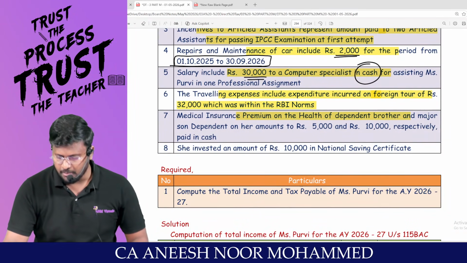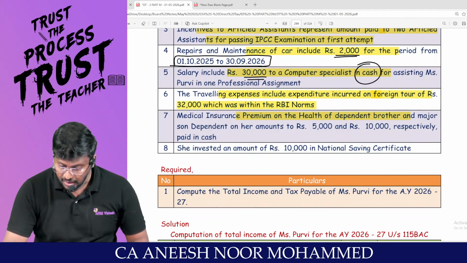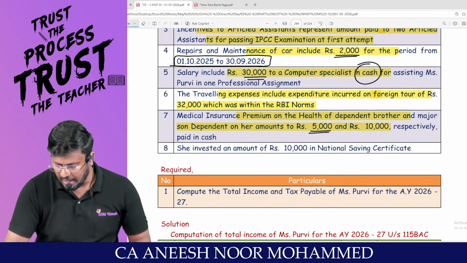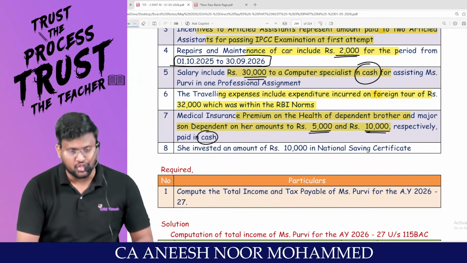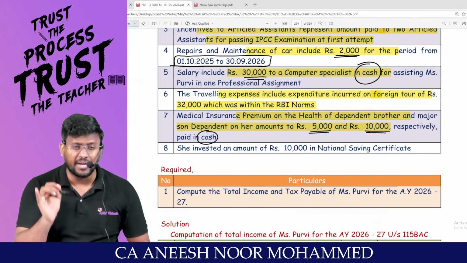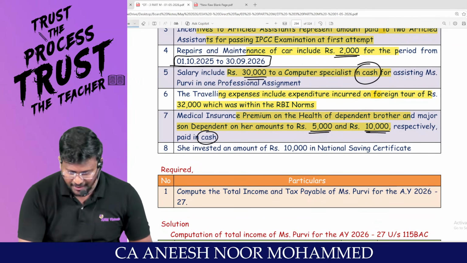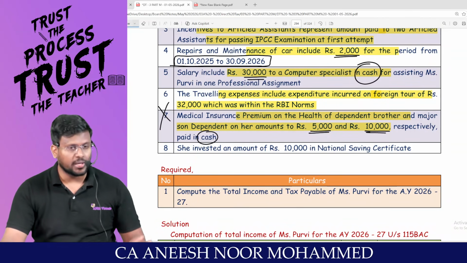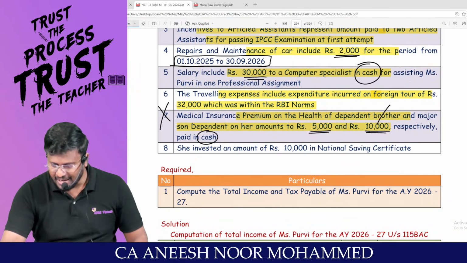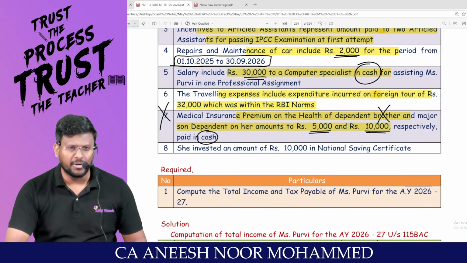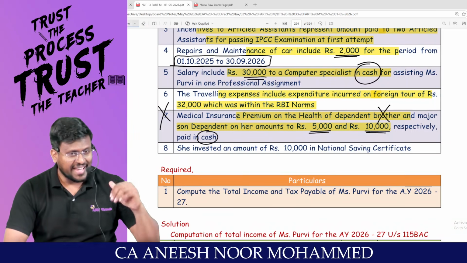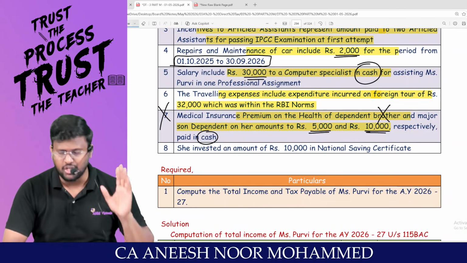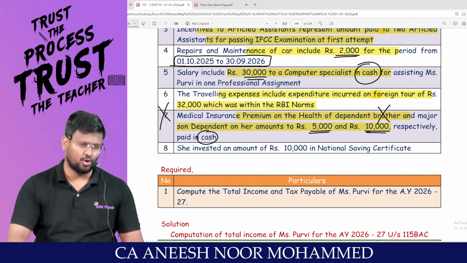Medical insurance premium on health of dependent brother and major dependent son amounting to 5,000 and 10,000 respectively was paid in cash. Medical insurance premium must be paid by cheque. Since it has been paid by cash, put it in the dustbin. You are not entitled to claim deduction. Number 2, brother does not form part of family at all, because the family is: self, spouse, dependent children, and parents whether dependent or not.